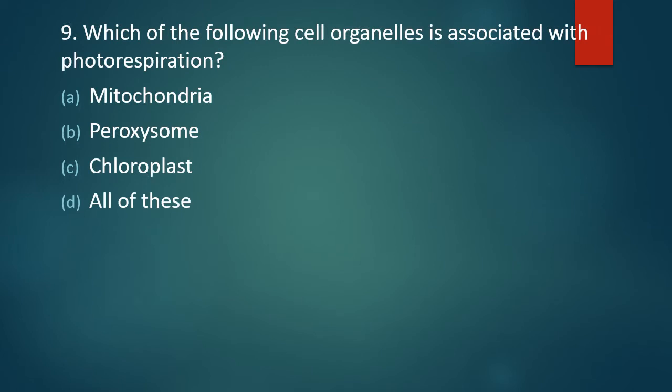Question number 9. Which of the following cell organelle is associated with photorespiration? Mitochondria, peroxisome, chloroplast, or option D, all of these. Cell organelle which is associated with photorespiration. Correct answer is option D, all of these.